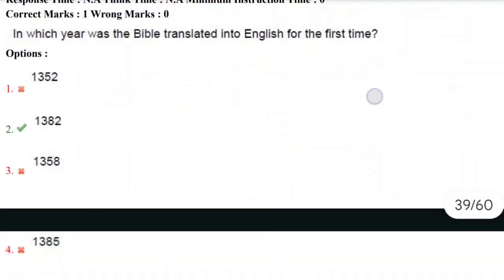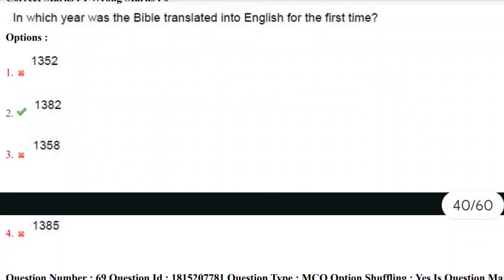Let's move towards next question, 68th question. In which year was the Bible translated into English for the first time? We have the options like 1352, 1382, 1358 and 1385. And the correct answer here is 1382. Bible was translated into English for the first time in the year 1382 from the language Hebrew. So the correct answer here is second option.